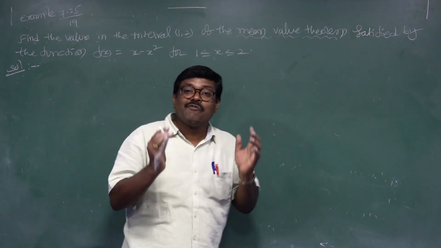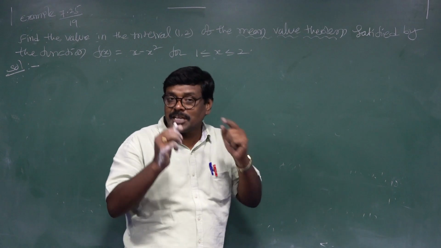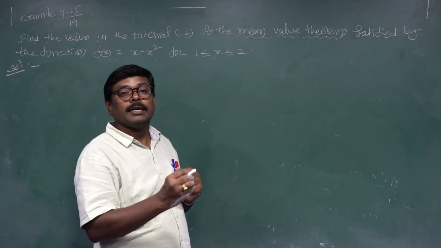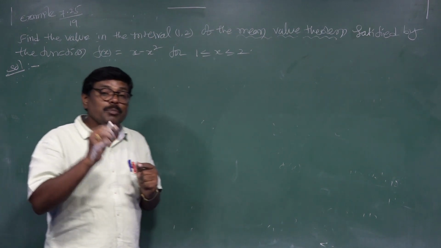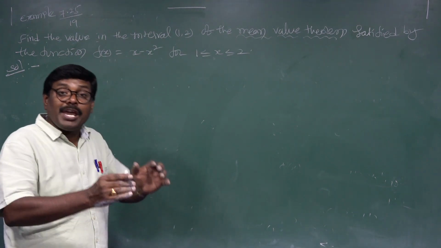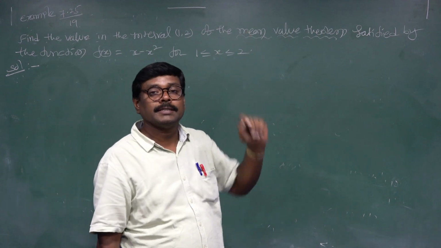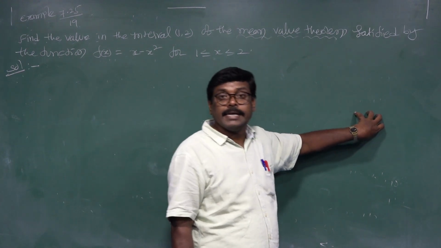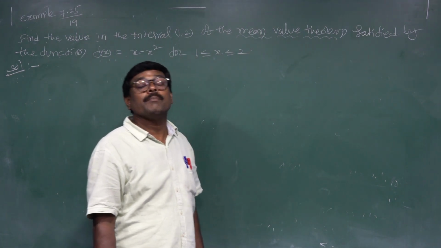The definition: if a function f mapping a to b to R is such that the first condition is f of x is continuous in the closed interval a comma b, the second condition, f of x is differentiable in open interval a comma b, the third condition, f of a is not equal to f of b, then there exists at least one point c belongs to the open interval a comma b such that f dash c equals f of b minus f of a by b minus a.